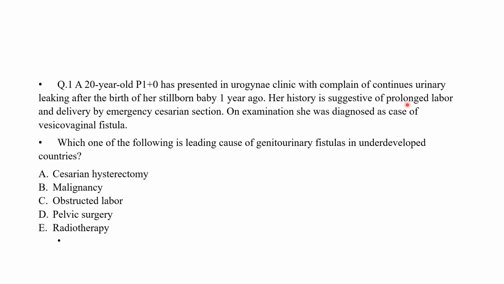Her history is suggestive of prolonged labor and delivery by emergency cesarean section. Whenever emergency cesarean sections are undertaken after obstructed labor, they result in certain complications. One of the complications is vesicovaginal fistula after prolonged labor, because what happens is that after prolonged labor, the tissues at the area where the fetal head is impacted get weakened, and the area gets necrosed and fibrosed because of the compromised blood supply and ischemia. So in the long term, this complication leads to development of vesicovaginal fistulas.